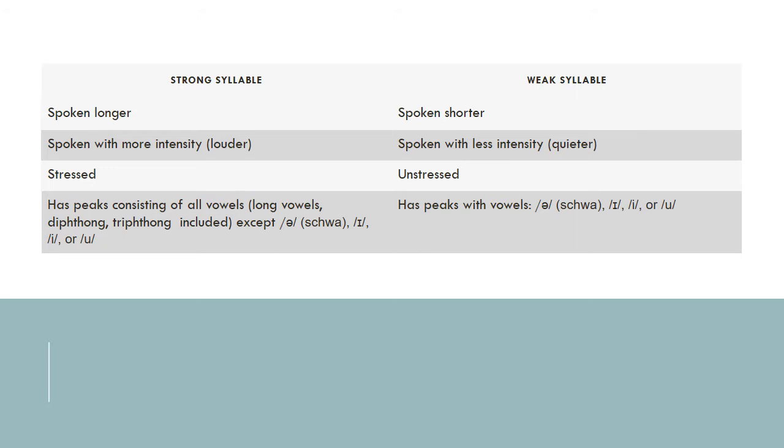Strong syllable has peaks consisting of all vowels, long vowels and diphthongs included, except a or schwa, e or u. And weak syllable has peaks with vowels a or schwa, e or u.